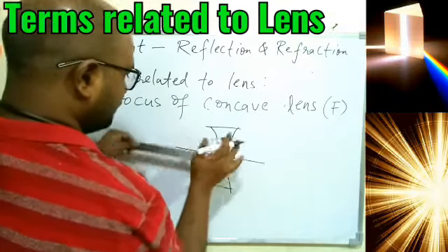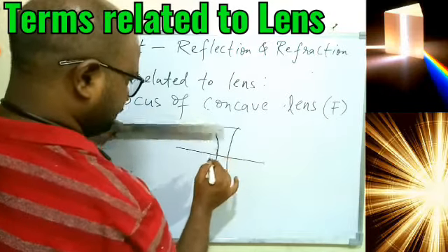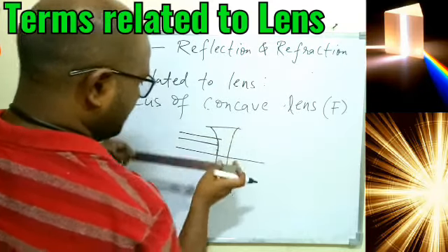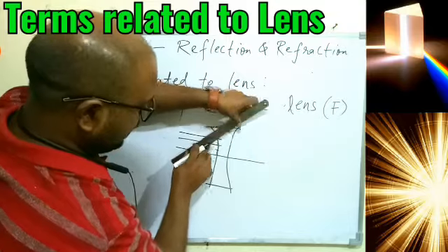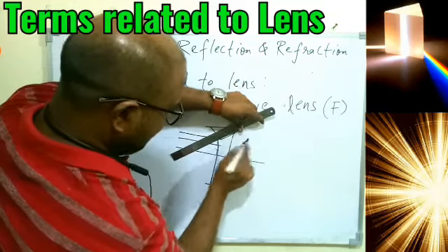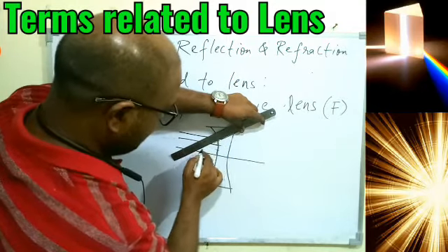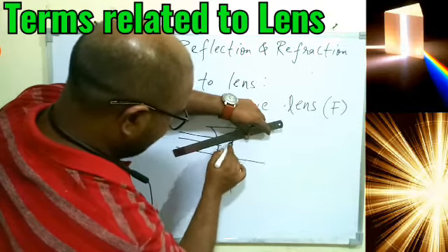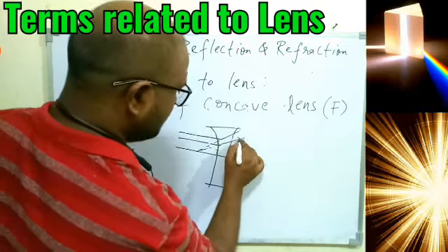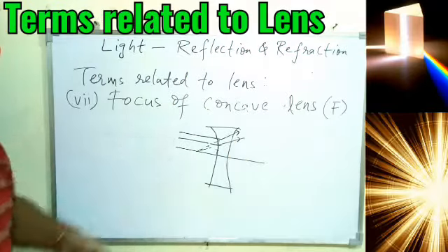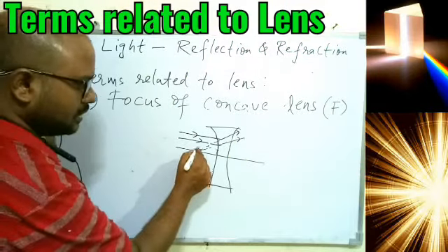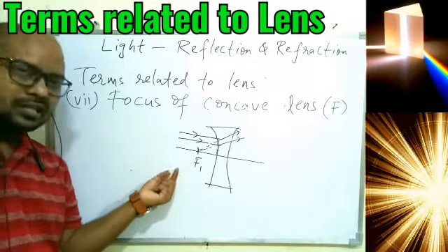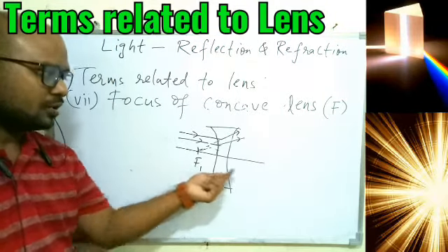If the rays come parallel to the principal axis, all these rays will diverge such that they seem to diverge from the same point behind the lens. This ray will also diverge, this ray will also diverge, but all these rays seem to diverge from the same point, that is called focus. Since the rays seem to diverge from a point on this side, this is taken as the main focus, not the other side.